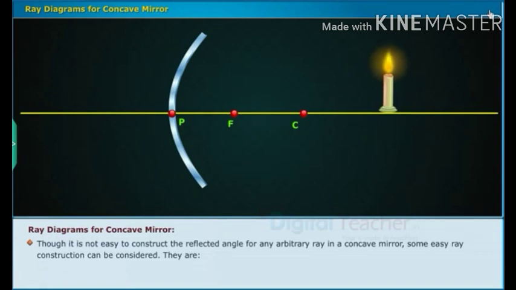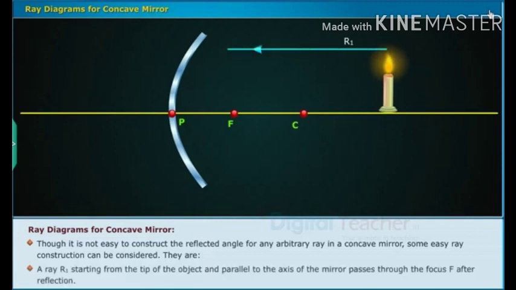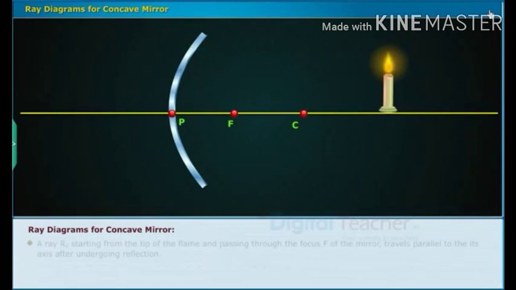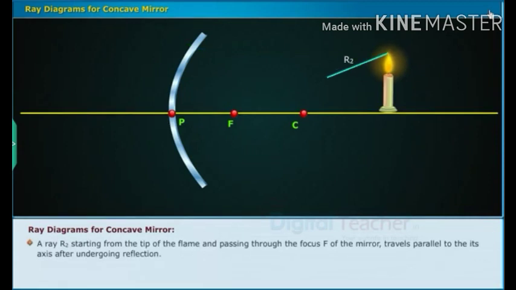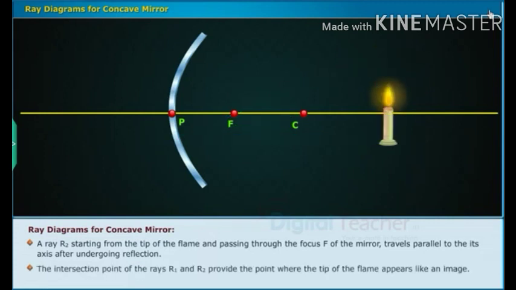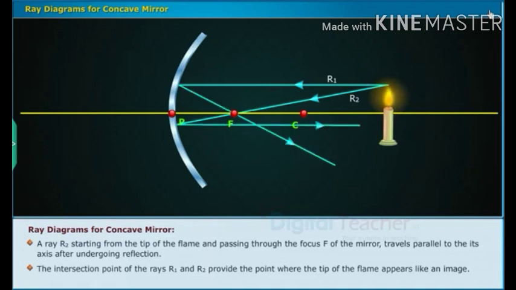They are: a ray R1 starting from the tip of the object and parallel to the axis of the mirror passes through the focus F after reflection. A ray R2 starting from the tip of the flame and passing through the focus F of the mirror travels parallel to its axis after undergoing reflection. The intersection point of the rays R1 and R2 provides the point where the tip of the flame appears like an image.